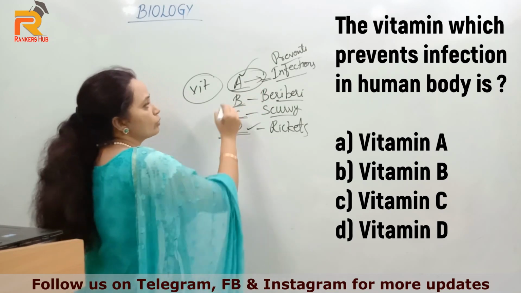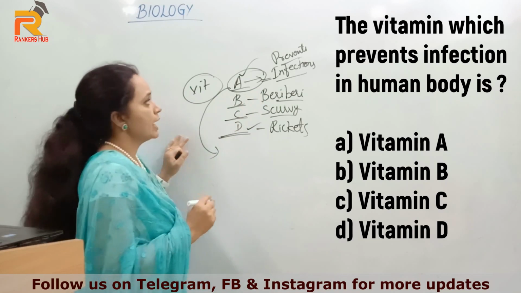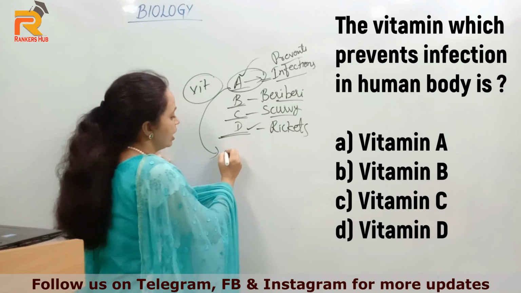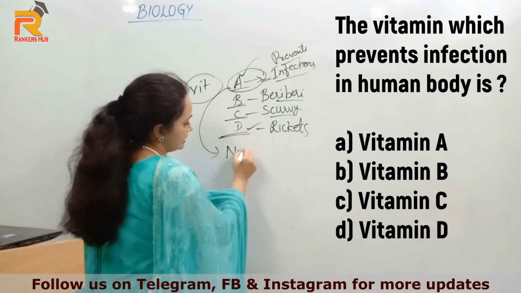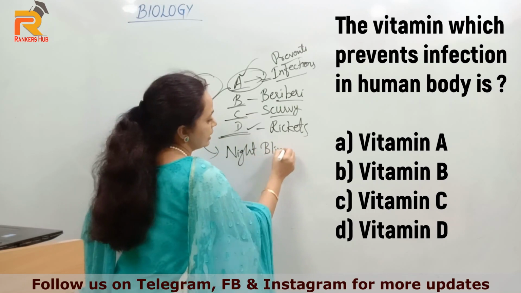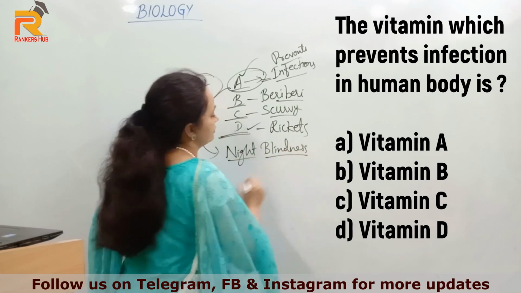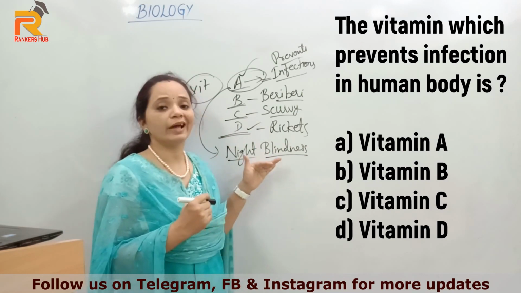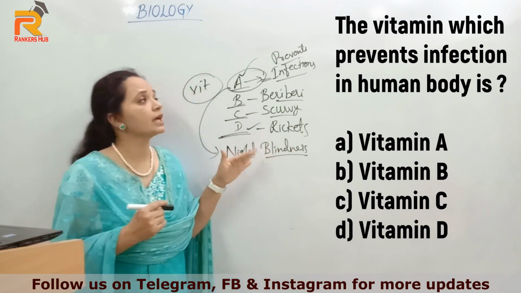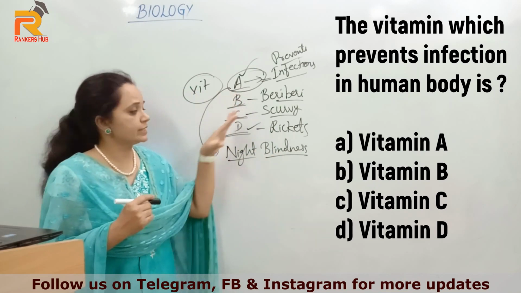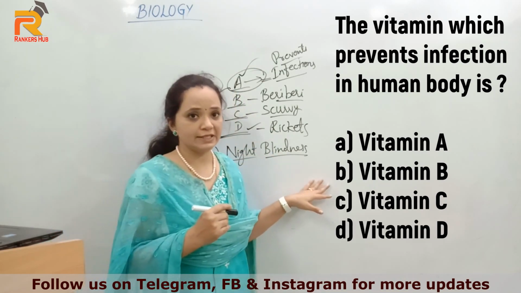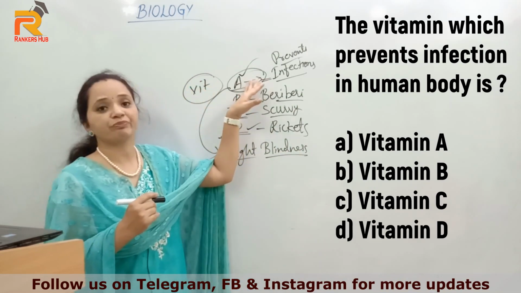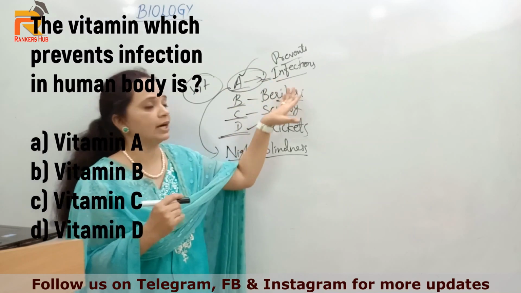And one more question related to the same options. Lack of vitamin A also leads to a disease called night blindness. This question was asked many times. Due to lack of which vitamin does the disease called night blindness occur? Vitamin A deficiency leads to night blindness. So the right option is option A, vitamin A.